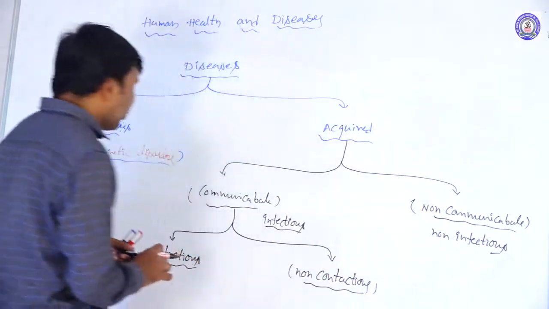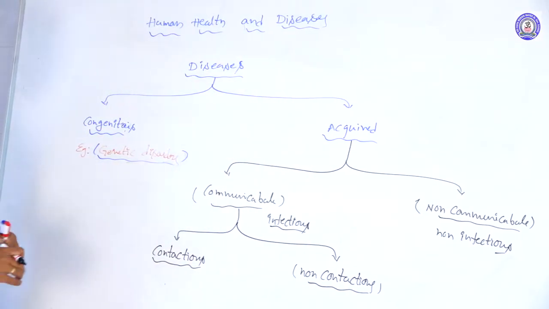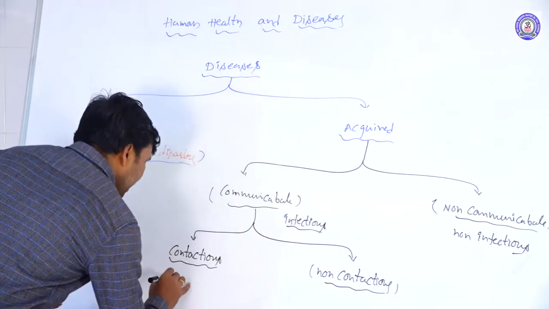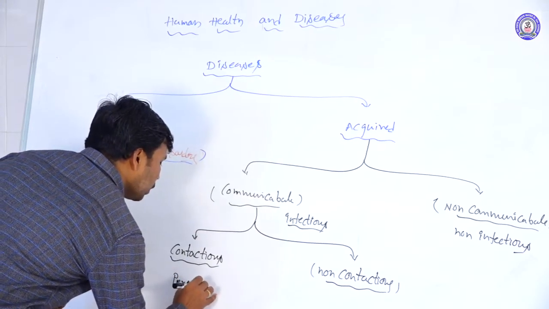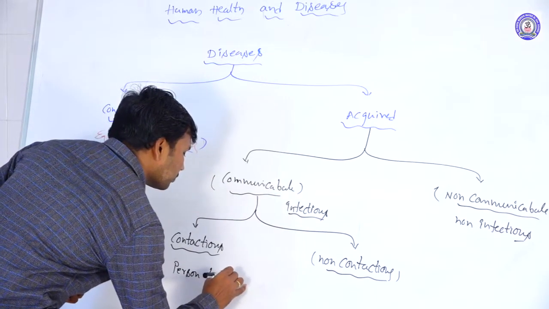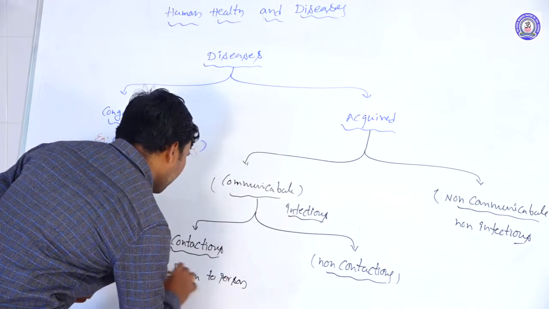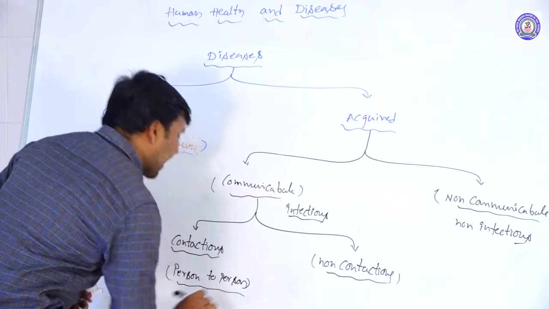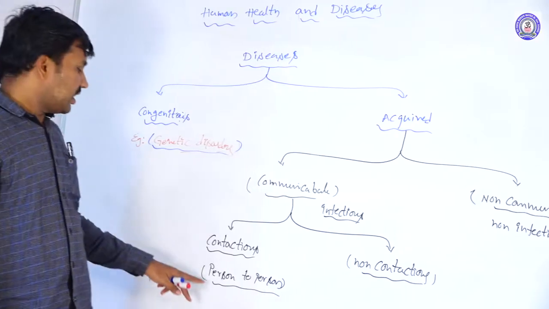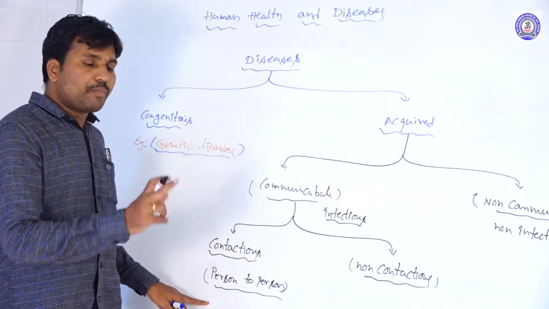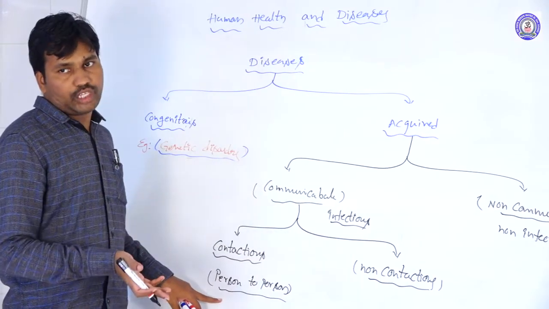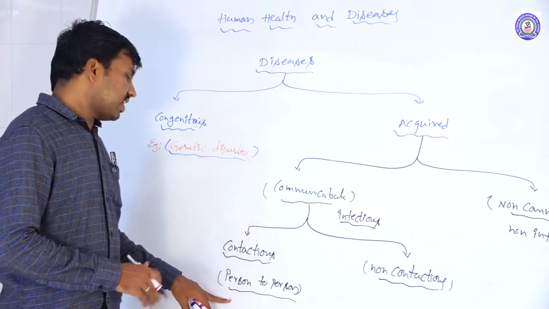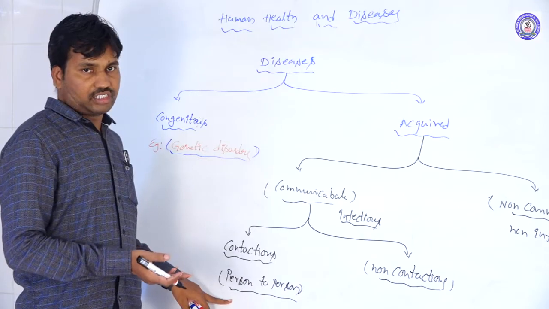What do contagious and non-contagious mean? In contagious diseases, the disease spreads from one person to another through direct contact only. This type of disease is called a contagious disease.